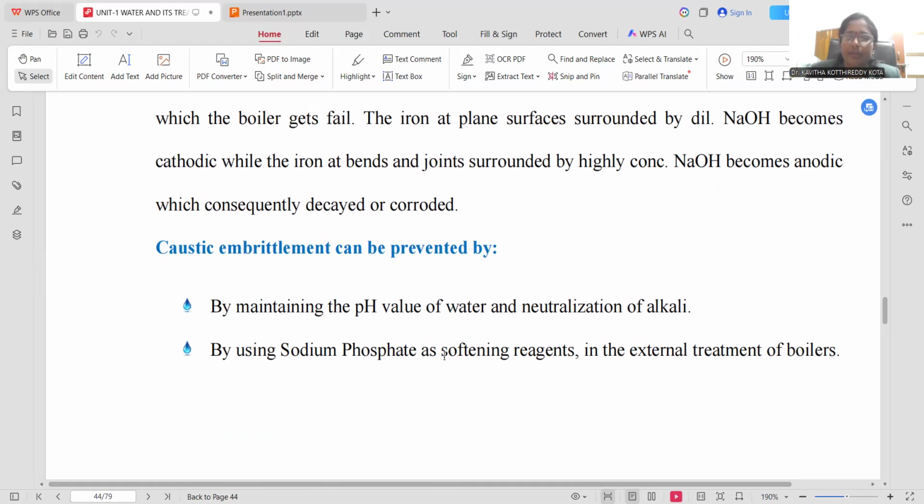Sodium phosphate can be applied instead of the lime soda process. In the lime soda process, you're applying lime and sodium carbonate. Instead, you can go for sodium phosphate as a softening agent. Wherever sodium phosphate is added to water, it does not decompose and does not release sodium hydroxide within the boiler water. That's the reason why you can avoid the generation of sodium hydroxide and embrittlement can be completely prevented.